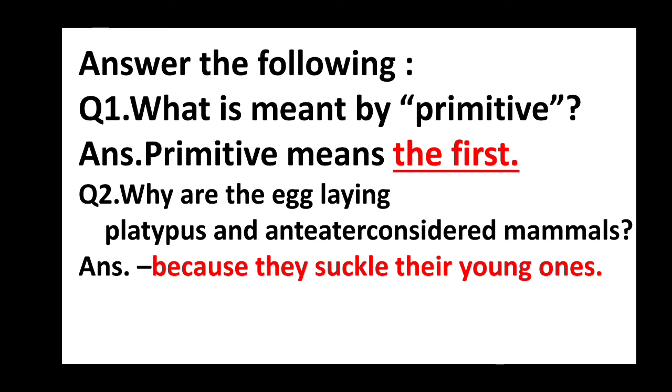So the complete answer you should write: the egg-laying platypus and anteater are considered mammals because they suckle their young ones. That's the complete answer. You must write the same way. Once again I repeat for you: the egg-laying platypus and anteater are considered mammals because they suckle their young ones.